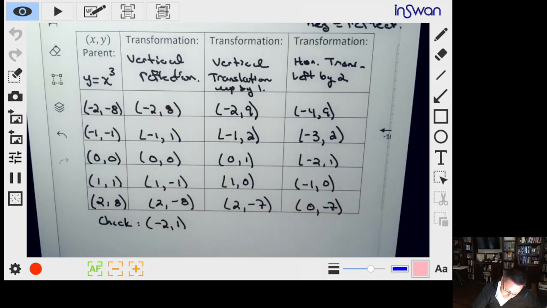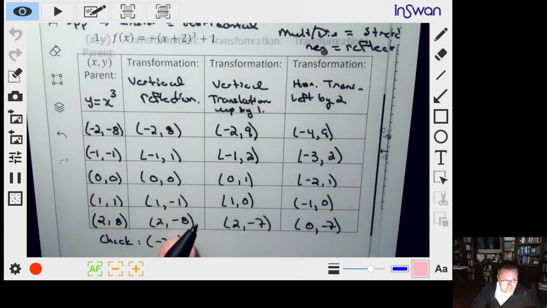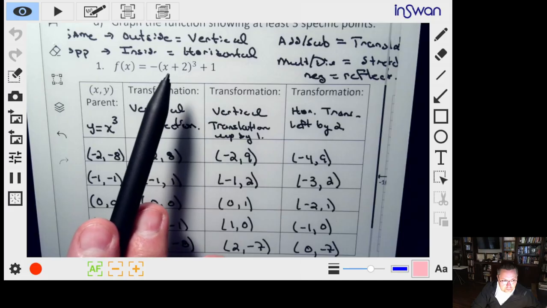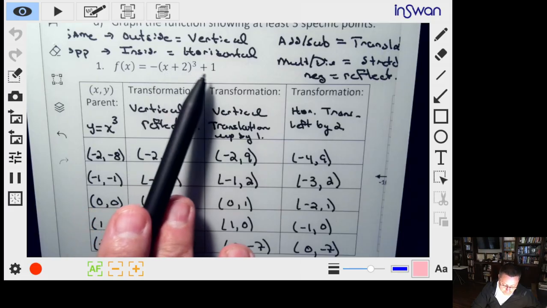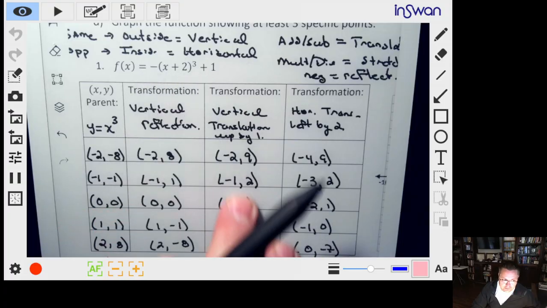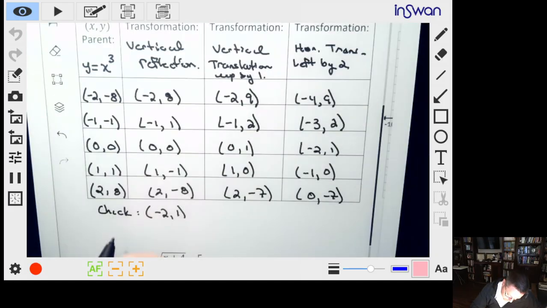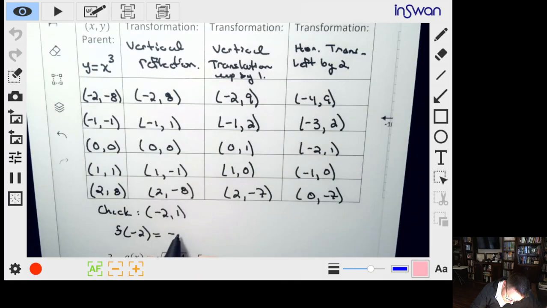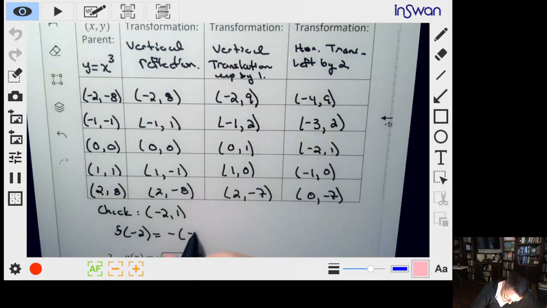I'm just going to plug that in. The -2 is going to get plugged in for the x value in this function. And we should get out +1 if we did everything right. So we're testing f at -2. That'll be negative times (-2 plus 2) cubed plus 1.